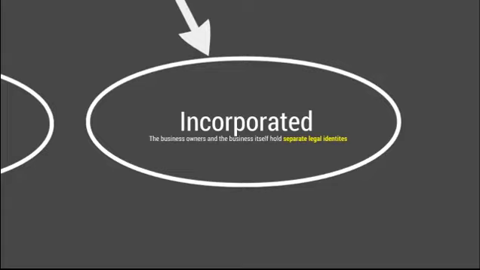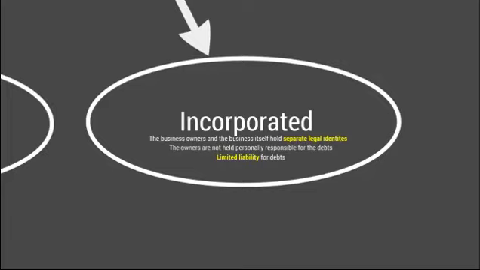Now, incorporating a business may be a little more complicated for Fred to sort out, but it does mean that he won't be held personally responsible for any debts that his organisation does incur. For that reason, incorporated organisations are considered to have a limited liability for the debts.